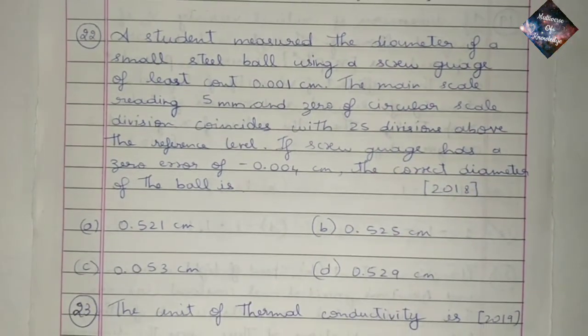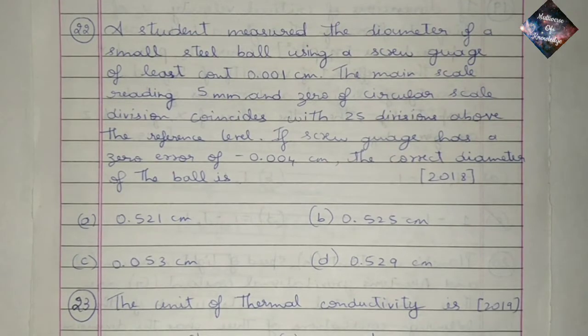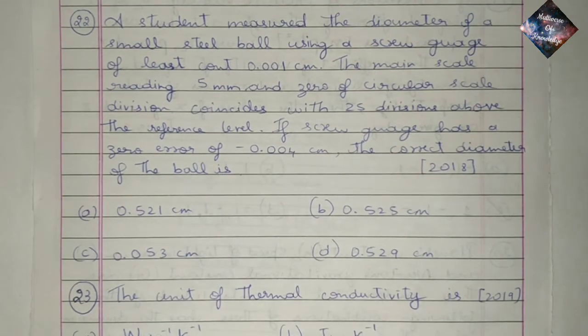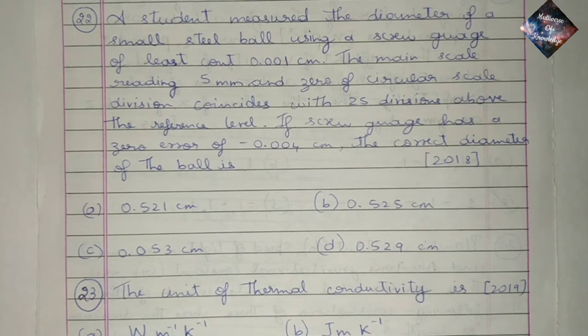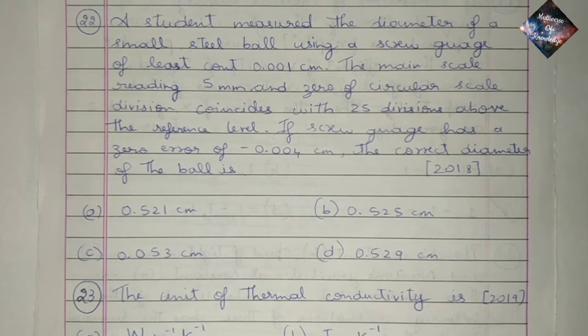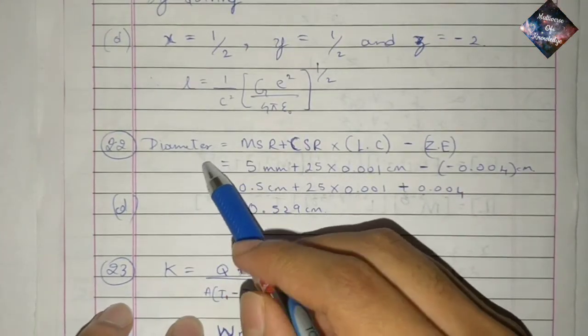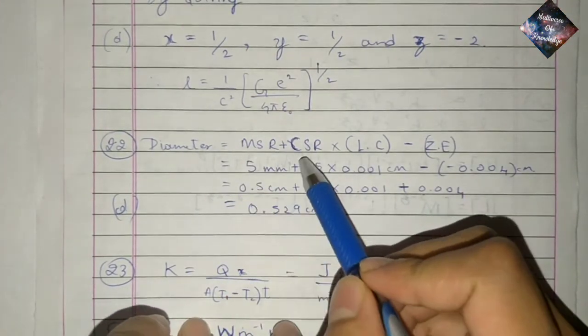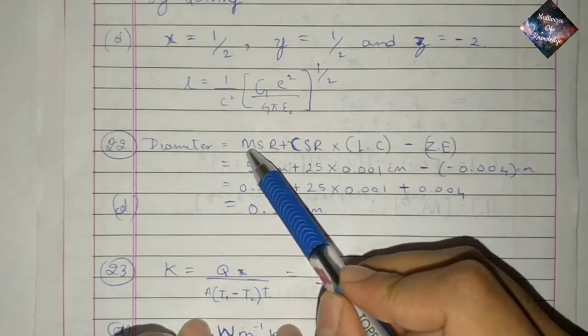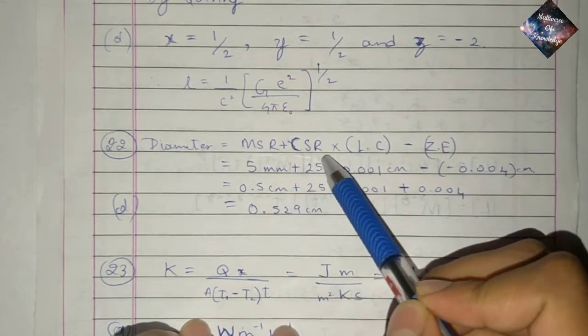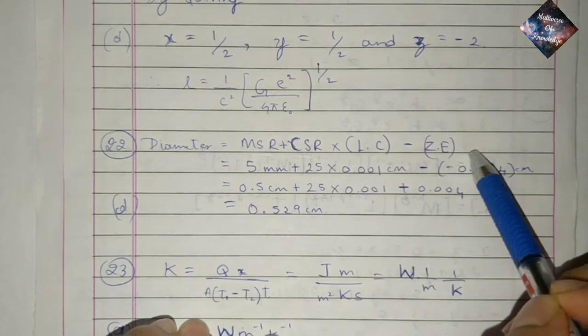Question 22. A student measured the diameter of a small steel ball using a screw gauge of least count 0.001 centimeter. The main scale reading is 5 millimeter and 25 divisions of the circular scale coincide above the reference level. If the screw gauge has a zero error of minus 0.004 centimeter, the correct diameter of the ball is. As it is simple, the diameter in a screw gauge is equal to MSR plus CSR into LC minus ZD, where MSR is main scale reading, CSR is circular scale reading, LC is least count, and ZD is zero error.